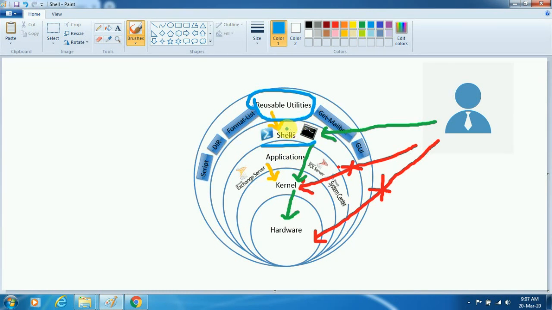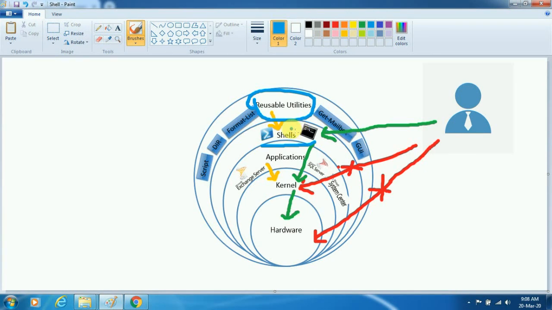So there are two types, and some systems like Windows or Ubuntu provide both types of shells. Either we can use the command line or we can use the GUI. In Linux or Unix related systems, there is a tool called terminal. Using the terminal we can use the shell, and in Windows it is called the command line utility. Using the Windows command line utilities, or we can use PowerShell also, to use the shell.